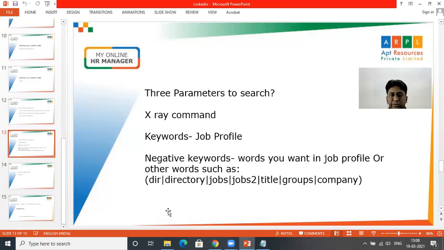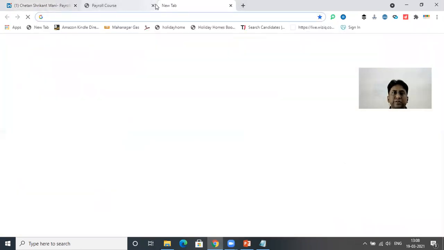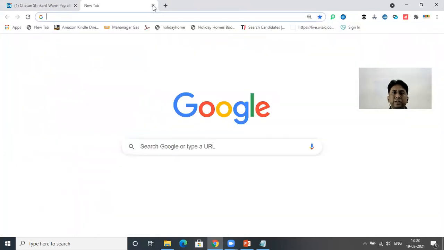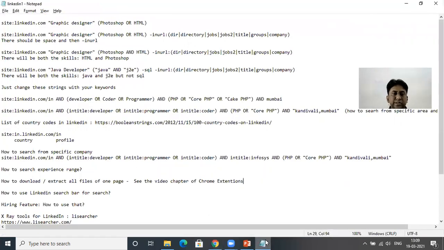So now let's do that. Again, I'm coming back to my LinkedIn profile. Now I am looking for, say for example, a graphic designer. This is a string. You will get this string, don't worry. So now I'm looking for a graphic designer who has knowledge of Photoshop and HTML.